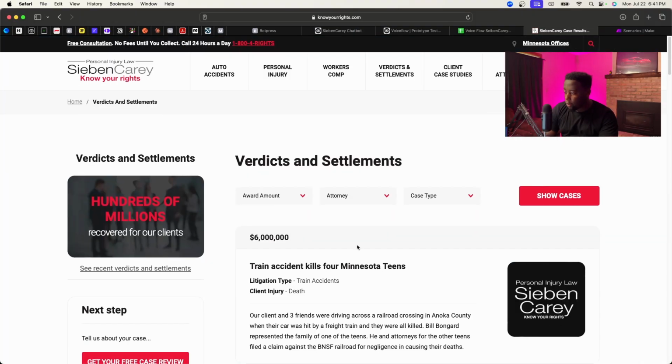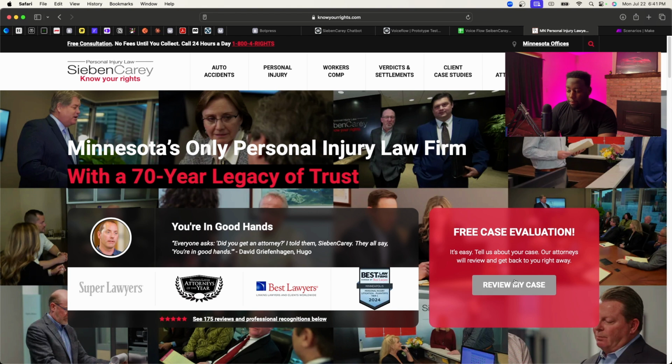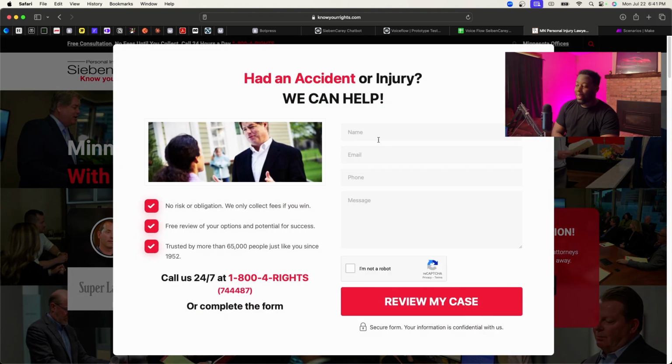So with that being said, I hope you could see the basic overview of how a website chatbot could help you handle intake and also help you with lead generation as well. Because with the AI website chatbot, you can instantly save your intake specialist hours. If you go back to the website real quick, they have a button to prompt the lead to get a review for their case, but they're just entering first name, last name, email, phone number, and a basic message, right?